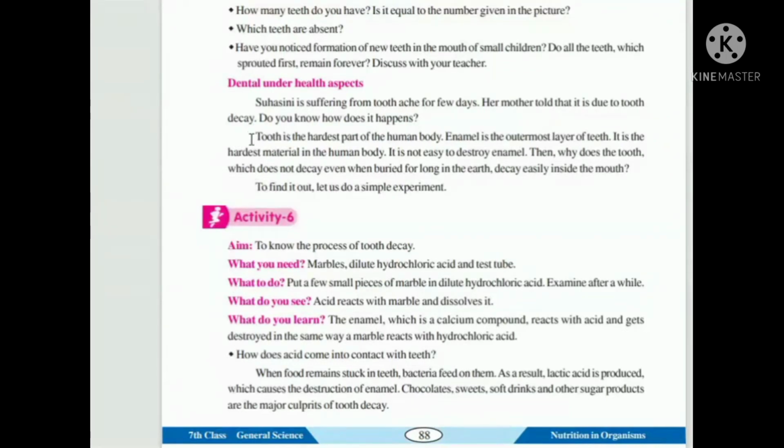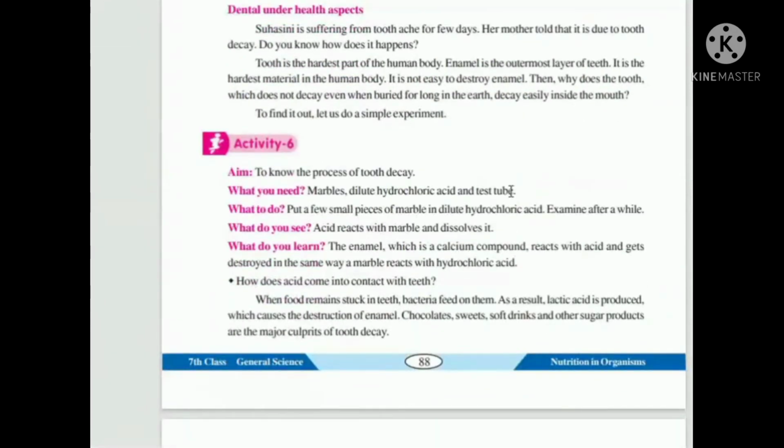And now you have to brush twice a day. It is very important for the best health of teeth. The outermost layer of the teeth is enamel. It is the hardest part of our human body.